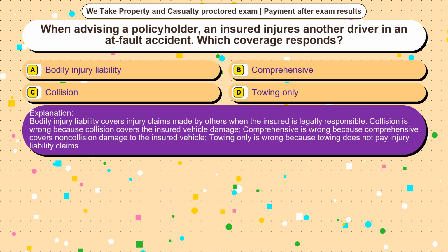Collision is wrong because collision covers the insured vehicle damage. Comprehensive is wrong because comprehensive covers non-collision damage to the insured vehicle. Towing only is wrong because towing does not pay injury liability claims.